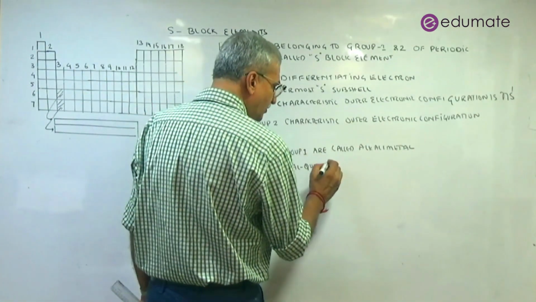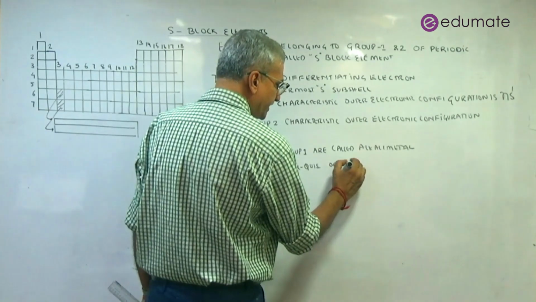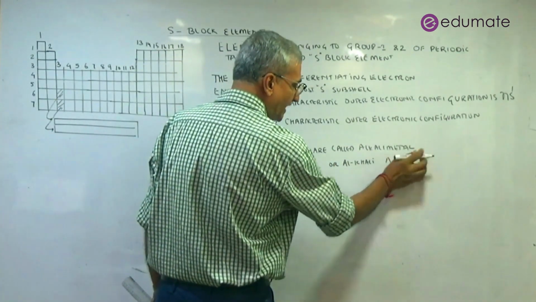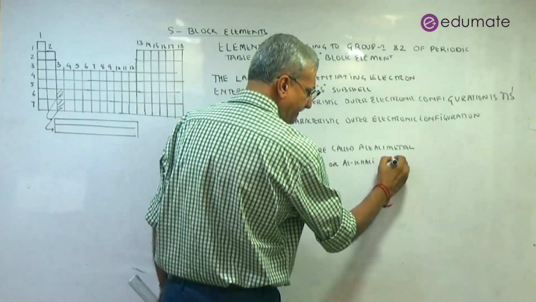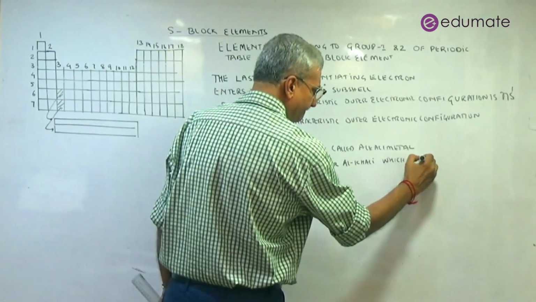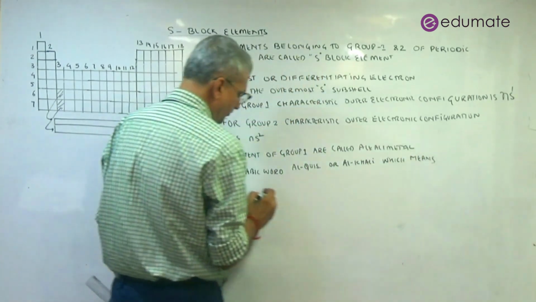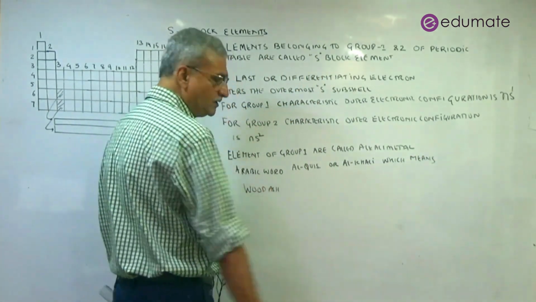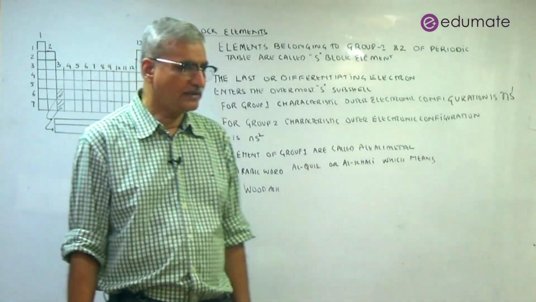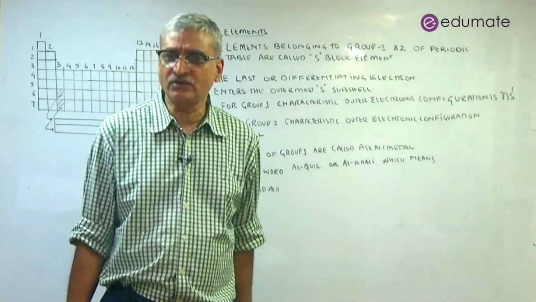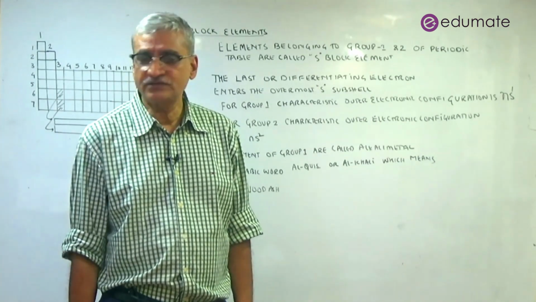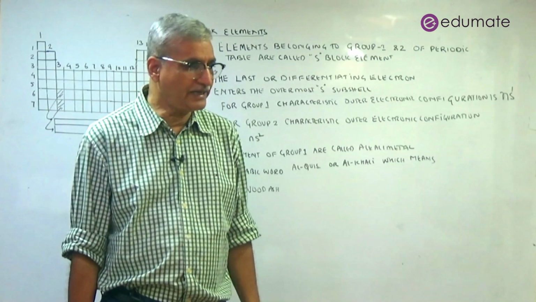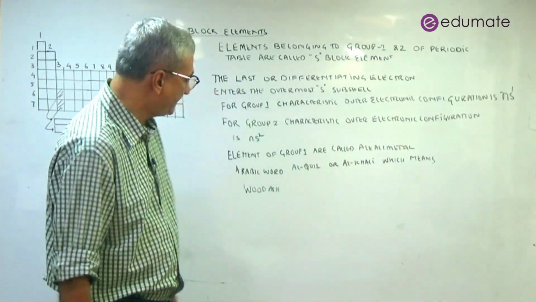Some books say alquis, or some say alkali, which means wood ash. So wood ash was found to be alkaline, and wood ash is called alquis or alkali. And so such a class of compounds, which resembled the property of wood ash, were called alkali.